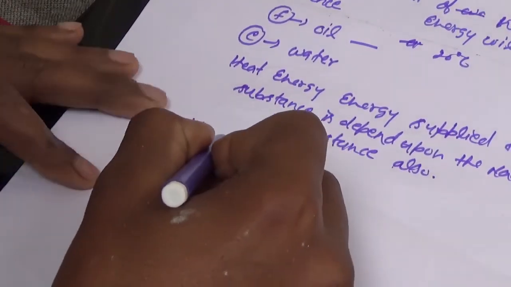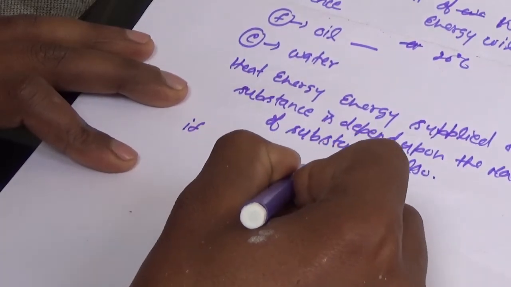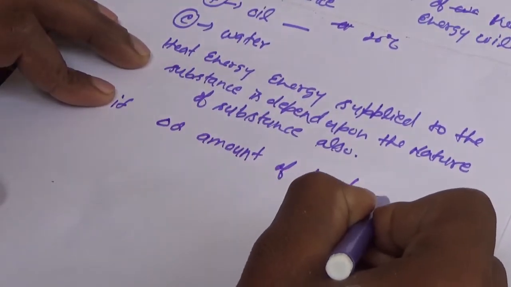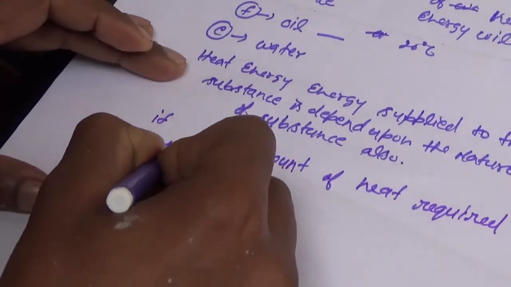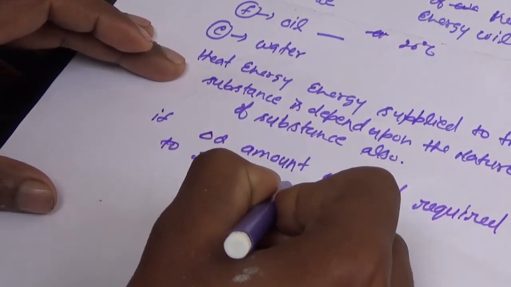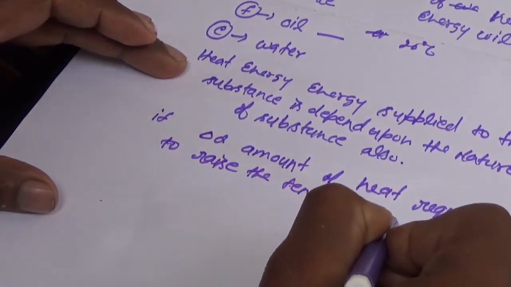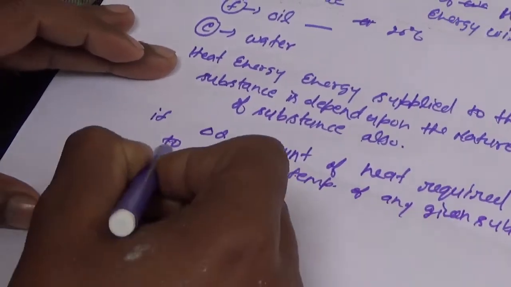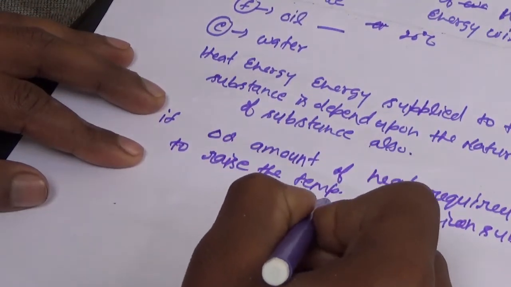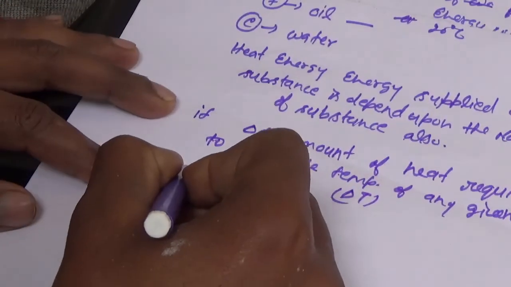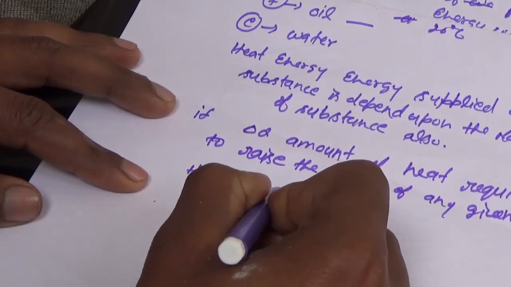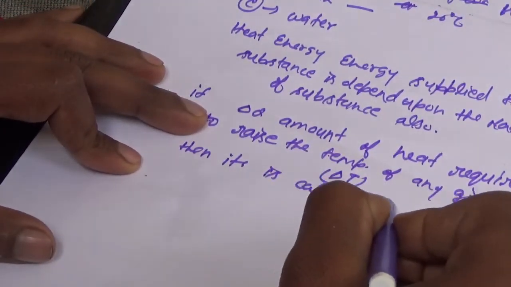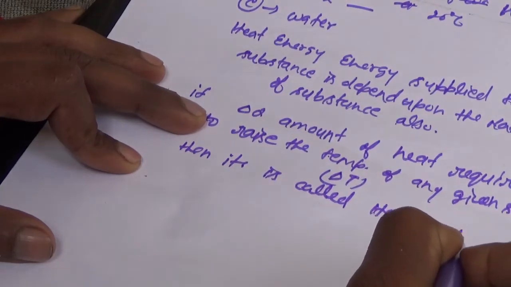If del Q amount of heat is required to raise the temperature by del T of any given substance, then it is called heat capacity.